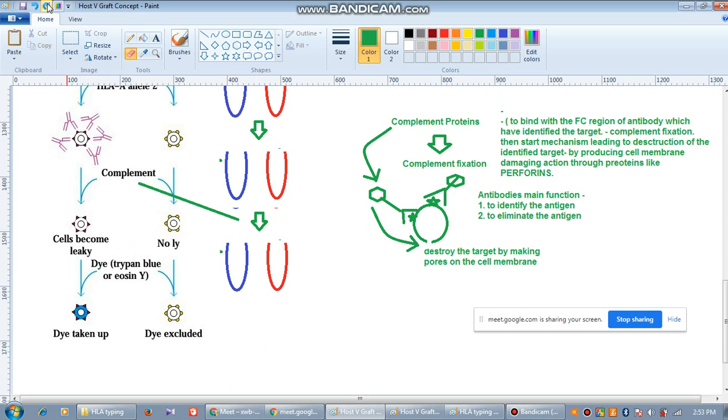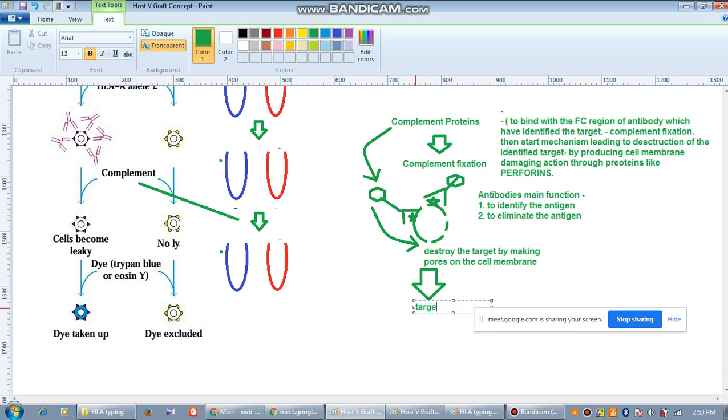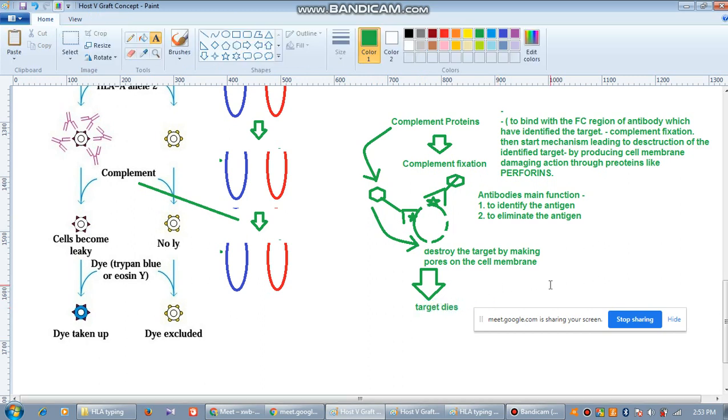Perforins are small proteins which make holes in the cell membrane. Holes are getting made, and ultimately the target cell will die. Understood?